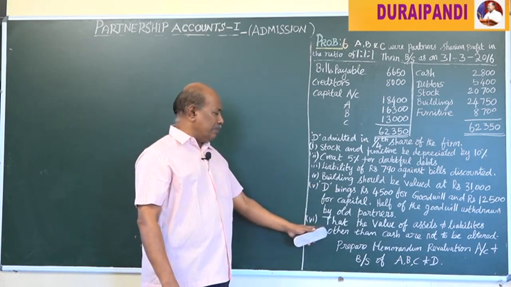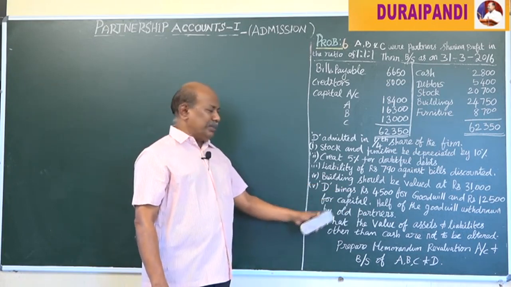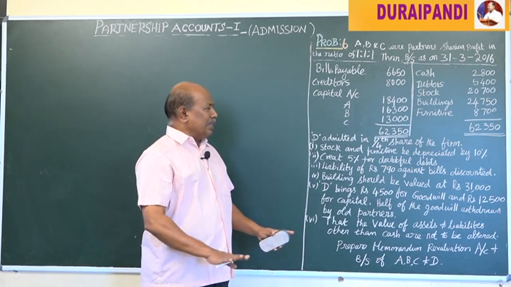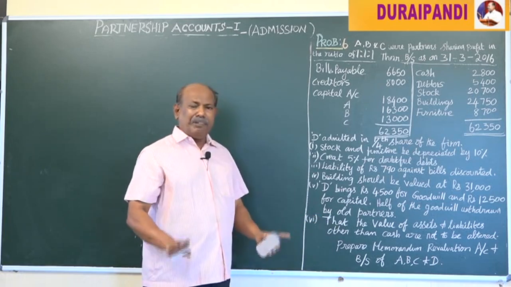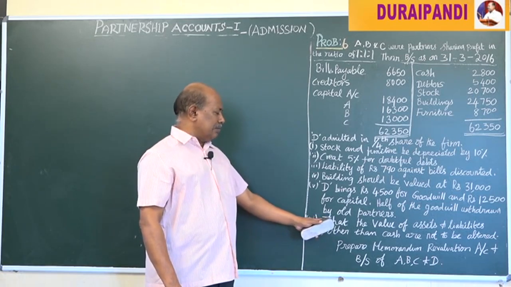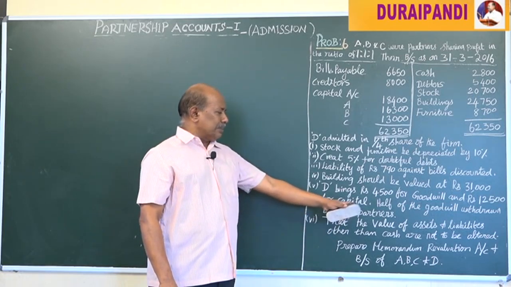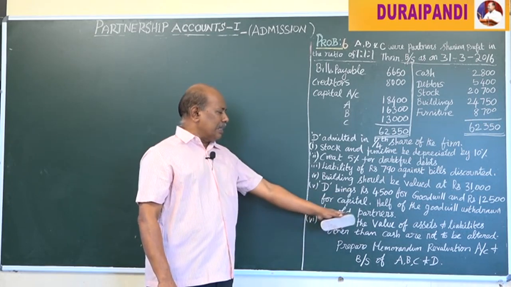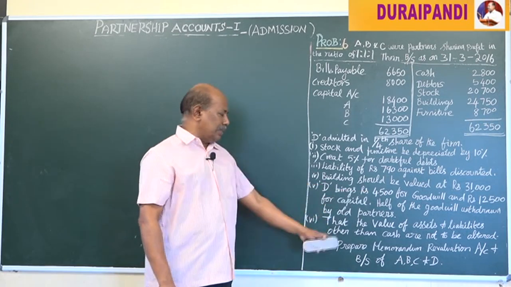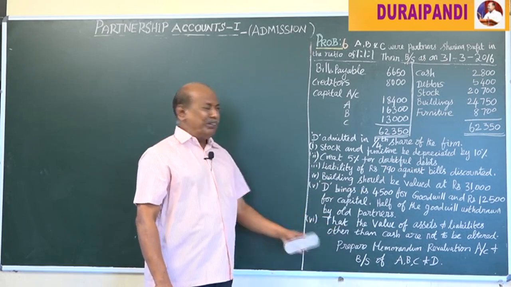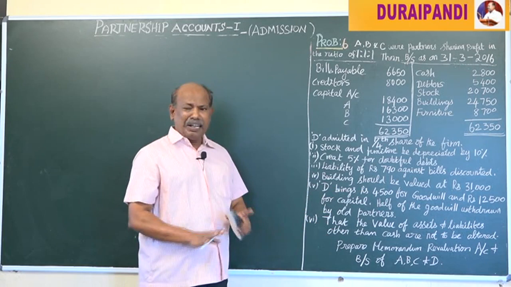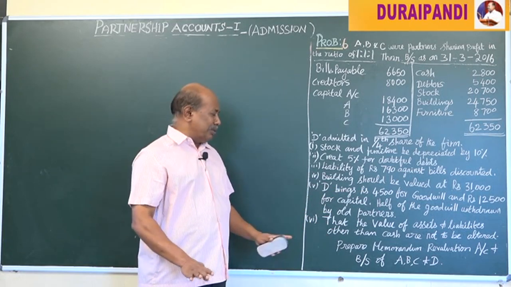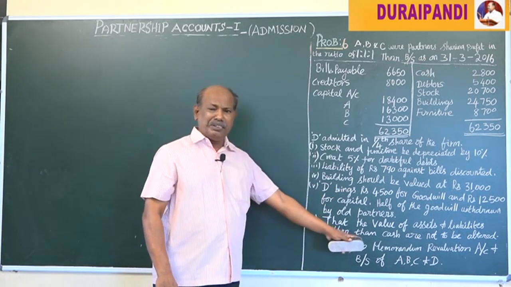Here there is a very important point. So far we have seen an alternative value of assets and liabilities, but here the old figure will appear. That is, the condition was that the values of assets and liabilities other than cash are not to be altered. In this case, we should prepare a memorandum revaluation account. In other cases, we should not prepare it.